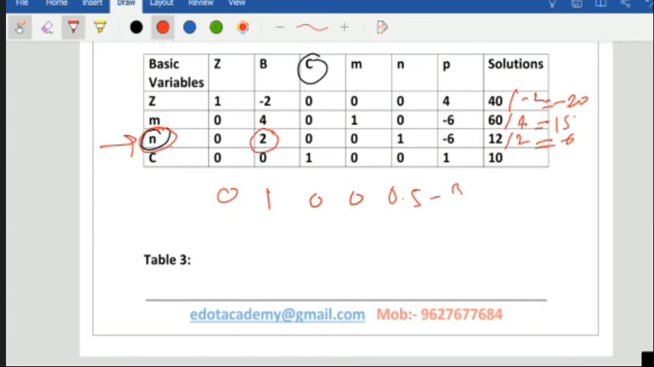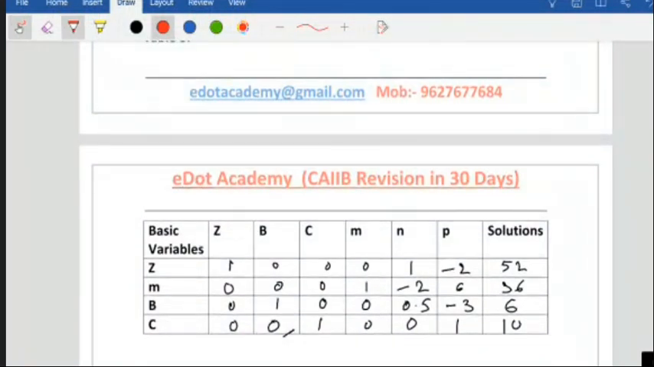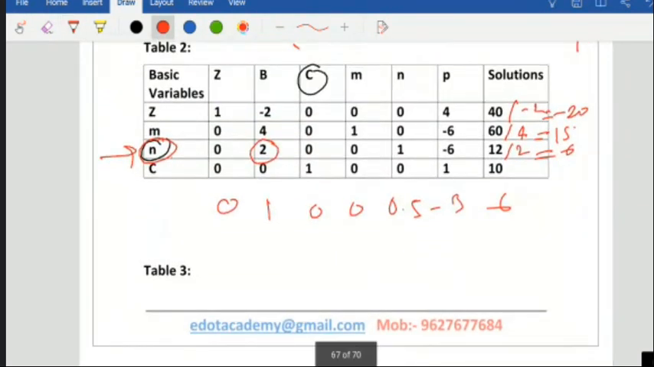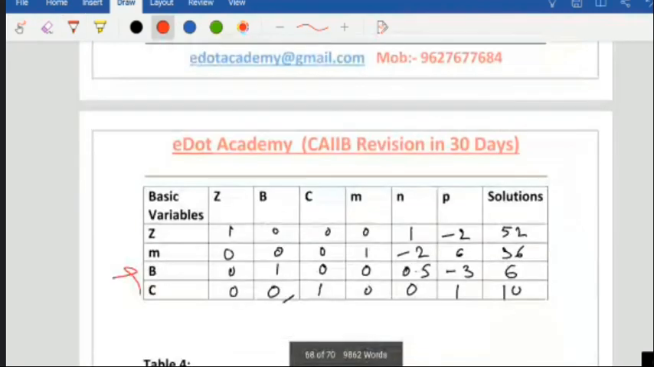As you can see in the table here, I just got the same value, 0, 1, 0, 0.5. And the rest of the values you have to make 0 by either subtracting or adding. So this must be 0, this must be 0. You can add first and third, you will get 0, and you can subtract 2 times row third from row second, so you get 0. So after doing this, we'll get values like this.